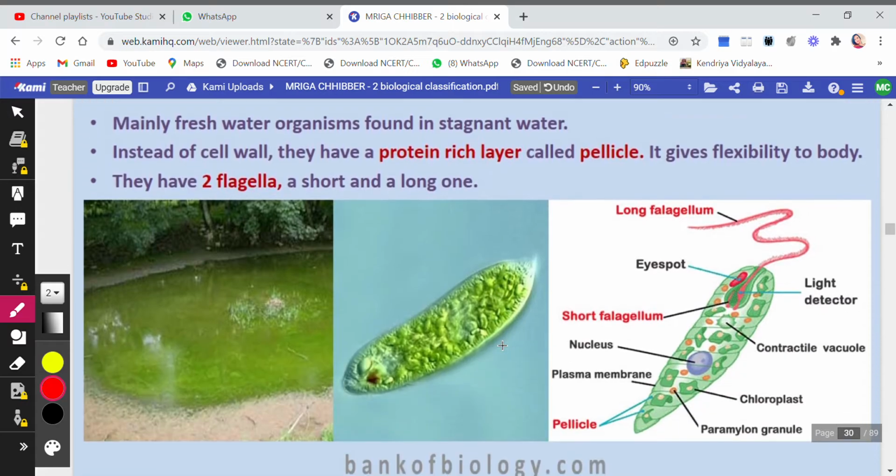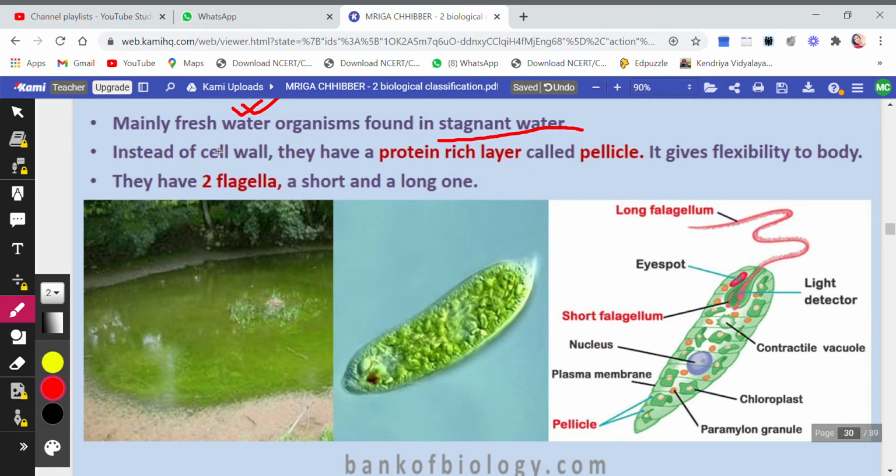Then we come to euglenoids, mainly freshwater. Now, this is a freshwater organism and basically found in stagnant water. Stagnant means standing water, like the water of a pond, the water of a lake, which is not flowing. Now, a river is always flowing. So, river में जो पानी है वो खड़ा नहीं होता. लेकिन stagnant water is the water which does not flow. वो एक ही जगह पे खड़ा रहता है.